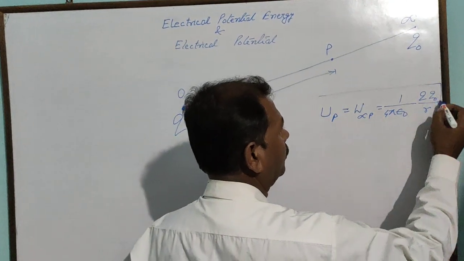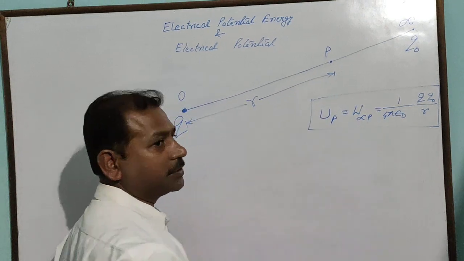This is the formula for potential energy.